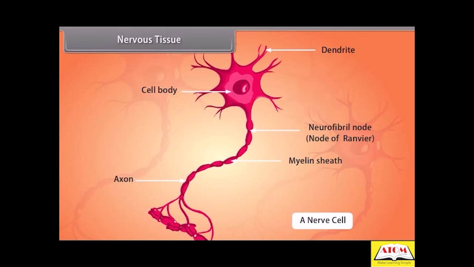The cyton or cell body contains a central nucleus and cytoplasm which has deeply stained particles called Nissl's granules. Dendrons are short processes arising from the cyton and further branching into dendrites. The axon is a single, long, cylindrical process of uniform diameter. The axon forms fine branches terminally. Each branch ends in a swollen structure called a synaptic knob or bouton. The axon is also called a nerve fiber. An individual nerve fiber is about 1 meter long.